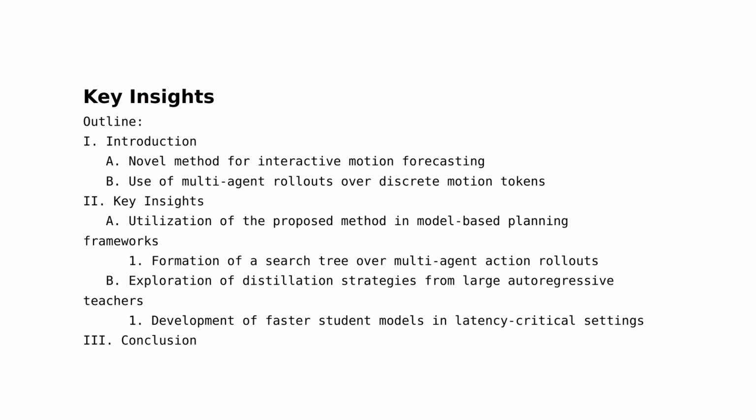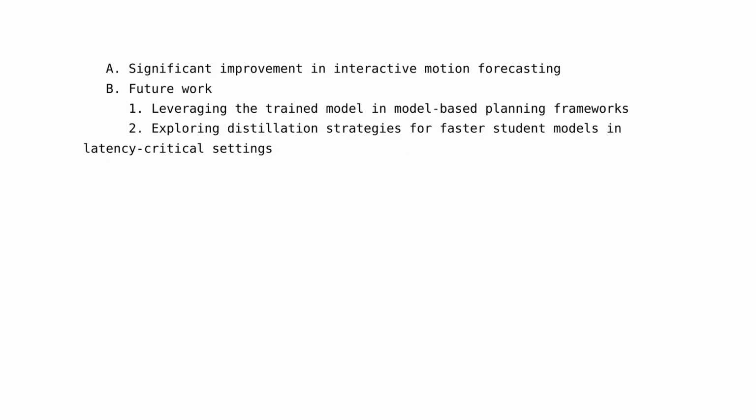Key idea. The central idea of the paper is to improve interactive motion forecasting by leveraging multi-agent rollouts over discrete motion tokens. This approach allows for a more accurate representation of the joint distribution over multimodal futures.